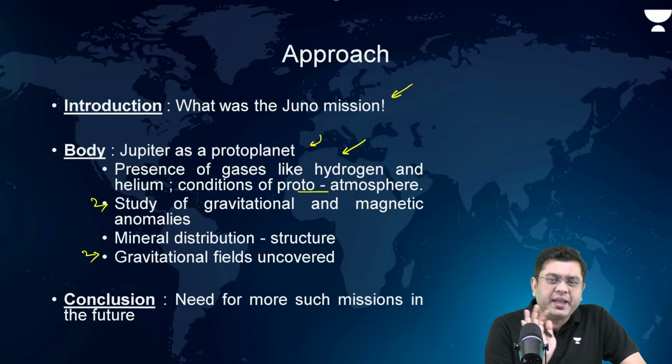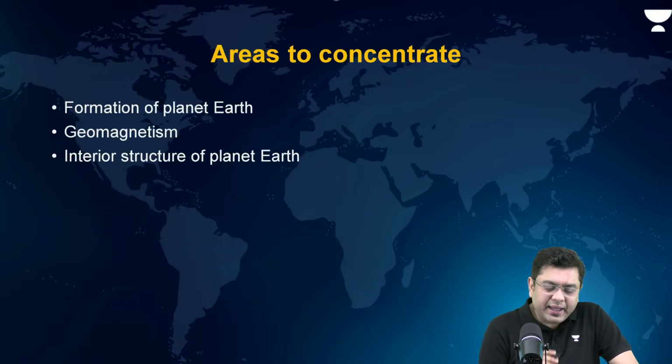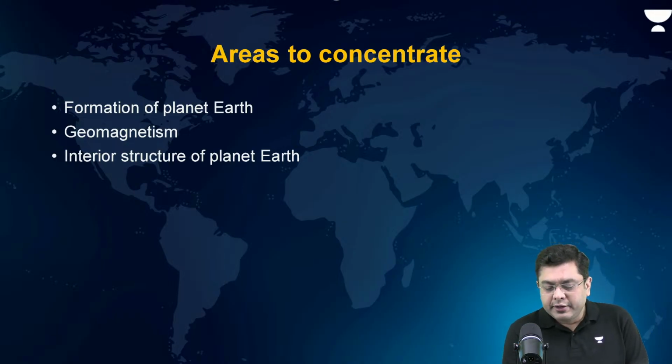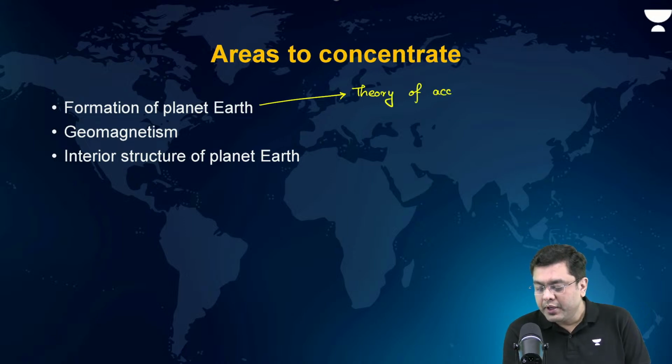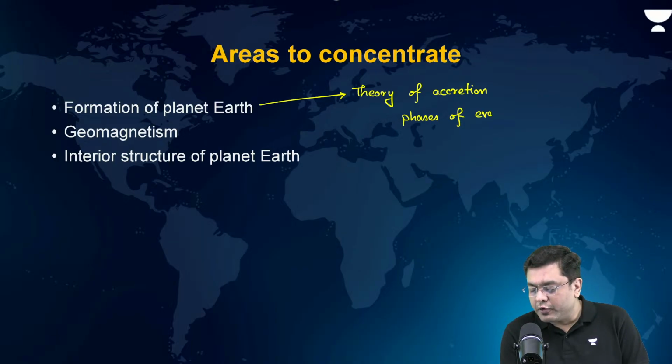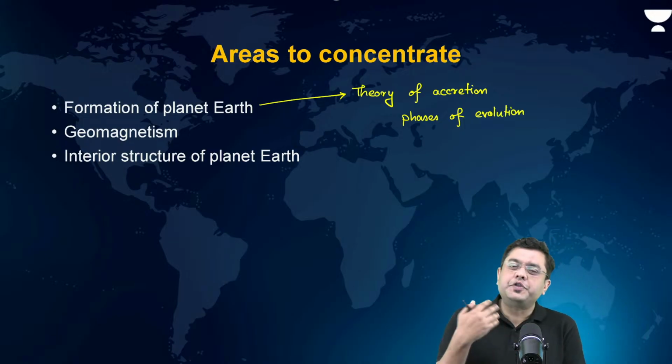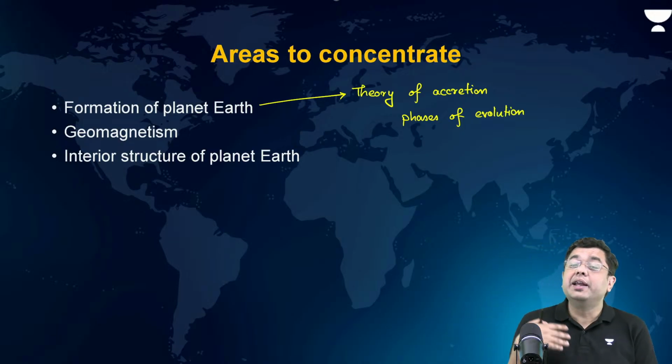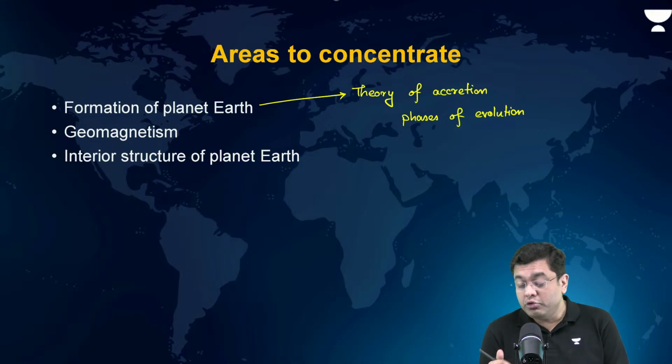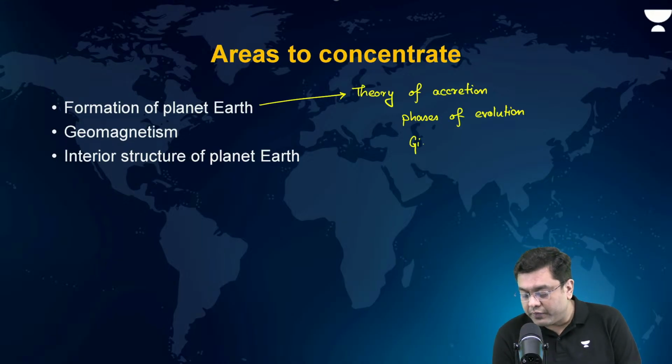So, overall, from the interior of planet Earth, these are the areas that you have to concentrate and focus upon. Formation of planet Earth. In this, the theory of accretion needs to be understood, right? After that, phases of evolution. What are the phases of evolution of planet Earth? The phase of stratification, then you have the giant impact leading to the creation of the moon. So that giant impact hypothesis is also something which is required to be understood.